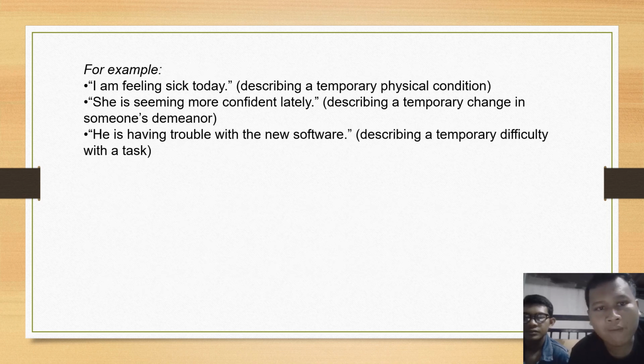For example, I am feeling sick today, describing a temporary physical condition. She is seeming more confident lately, describing a temporary change in someone's demeanor. He is having trouble with the new software, describing a temporary difficulty with a task.